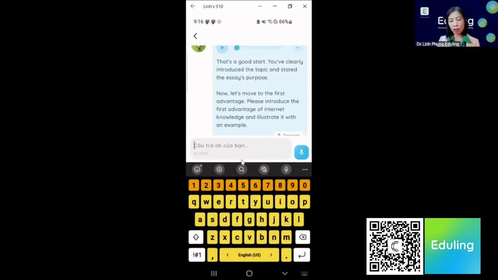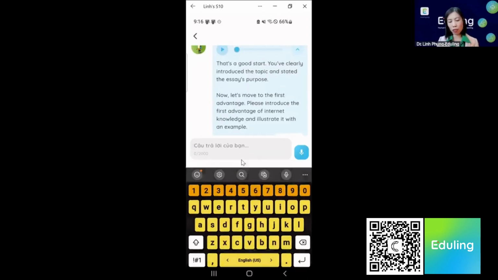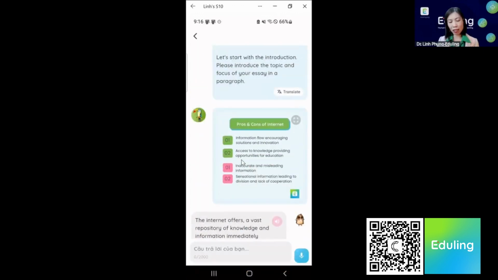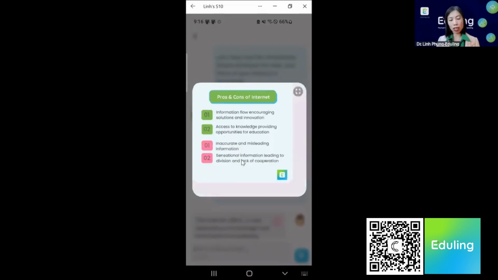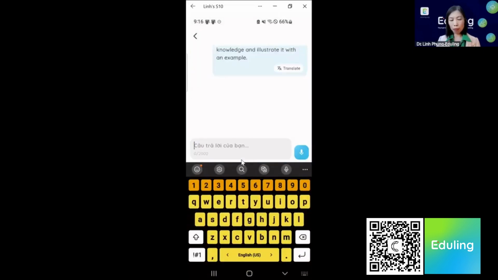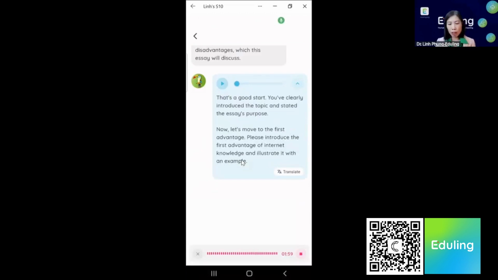So let's move to the first advantage and introduce the first advantage. I can check the notes here again. The first advantage is information flow, encouraging solution and innovation. A major advantage of this availability of knowledge is the rapid flow of information, which offers solutions to existing problems.